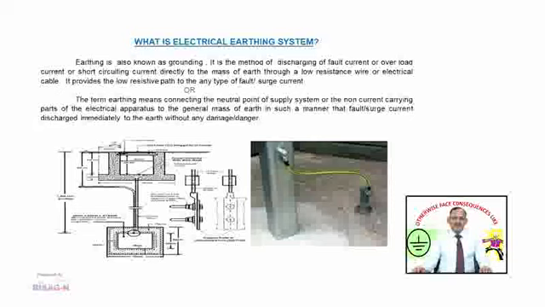In another way, we can define electrical earthing. The term earthing means connecting the neutral point of a supply system or the non current carrying parts of electrical apparatus to the general mass of earth in such a manner that fault or surge current is discharged immediately to the earth without any damage or danger to the connected equipment. We will discuss types of earthing in detail, but the picture shown is just a preview about the earthing.